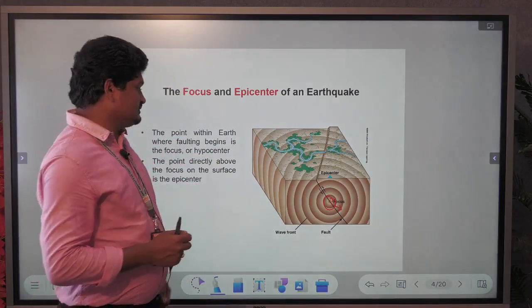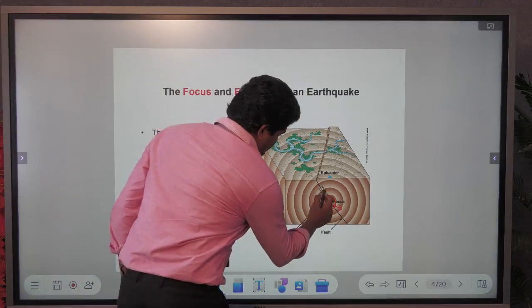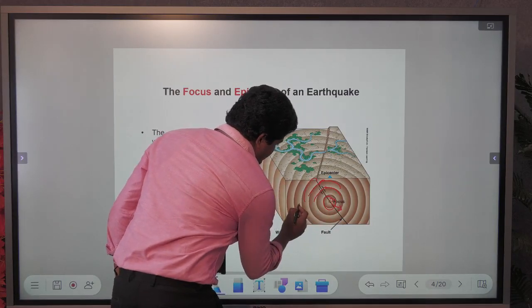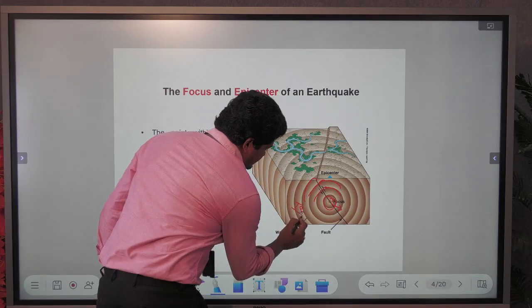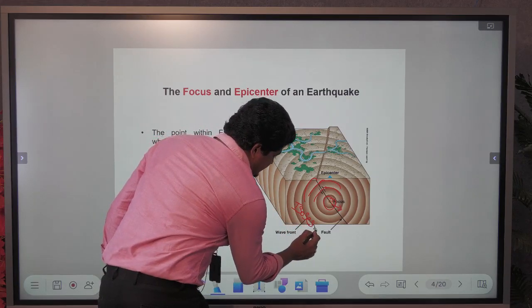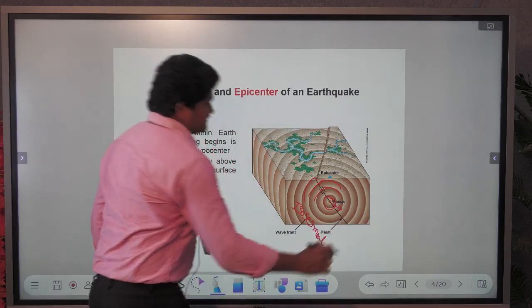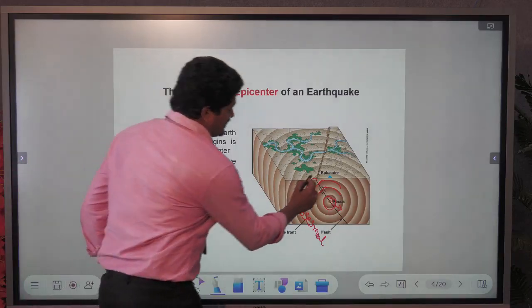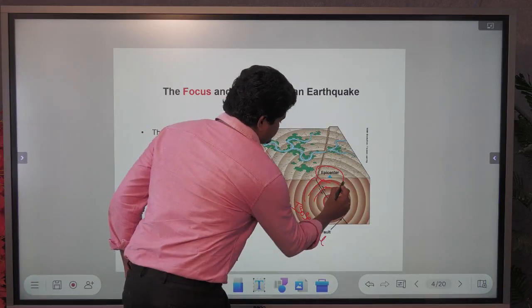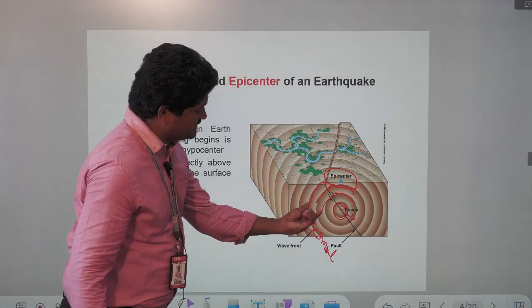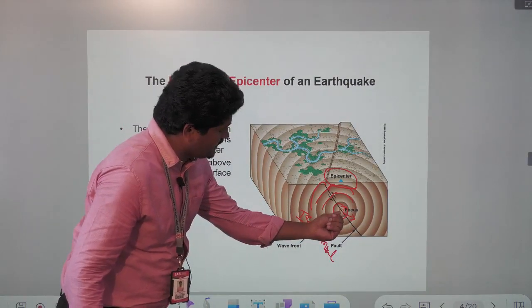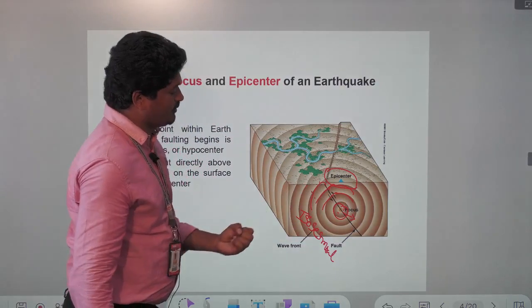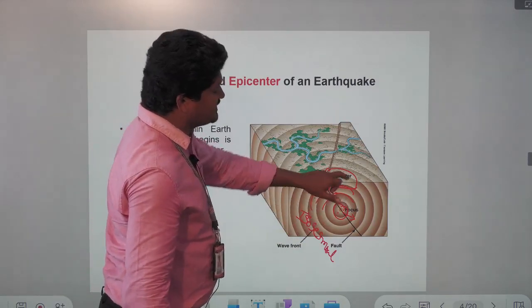This starting point we call the focus. And these energy lines, if you look at these lines, we call isoseismal lines. These isoseismal lines reach the surface, and this particular point we call the epicenter. These are the energy propagators; the energy is released at the focus point up to the surface, and the isoseismal lines propagate until they meet at the epicenter.